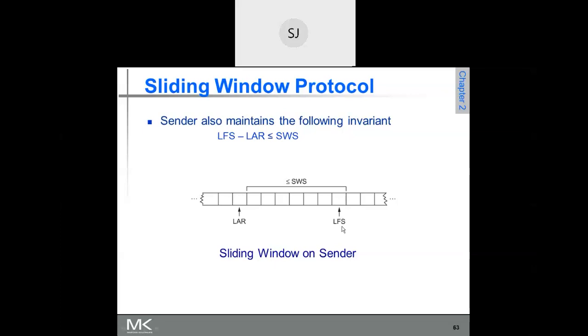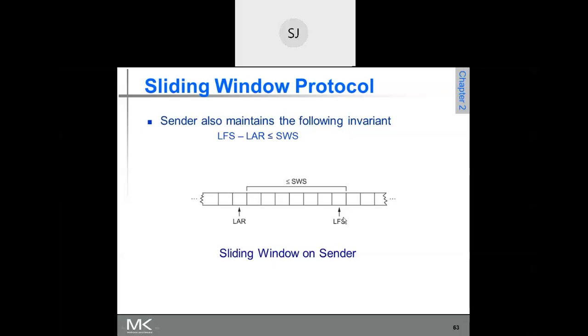Now you just see here, LFS. LFS means 11, 12, 13, 14, 15, 16, 17, so LFS is 17. LAR is 10. So 17 minus 10 is less than or equal to SWS, the sending window size. Is it not? Yes, sir. If you are clear about it, please tell me. Otherwise further understanding will be difficult.